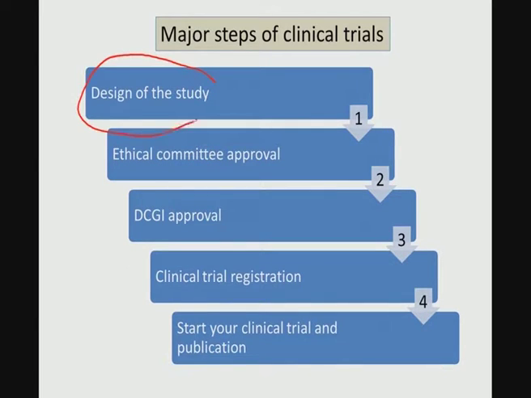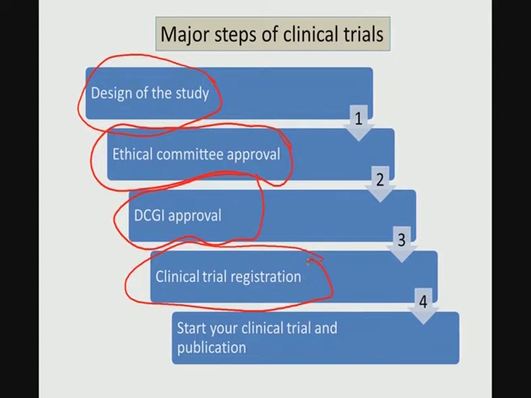So, the first one is the design of the study, which is to be finalized with the help of the clinicians. Second one is the ethical committee's approval. As I said, in India, Drug Controller General of India approves this kind of clinical trials. Then the clinical trial is registered, and then you can start your clinical trial and finally publish the results of the clinical trials. So, these are the steps.